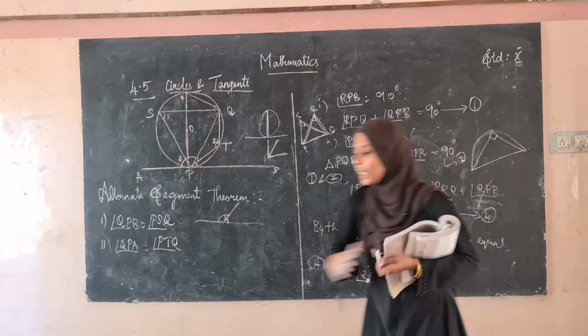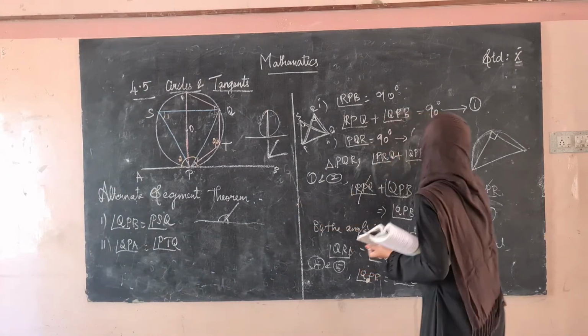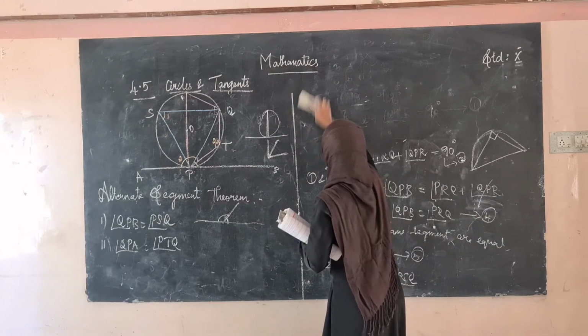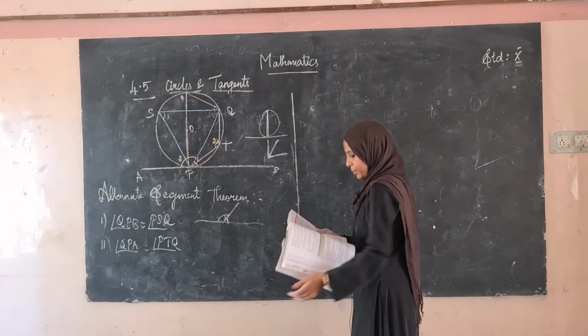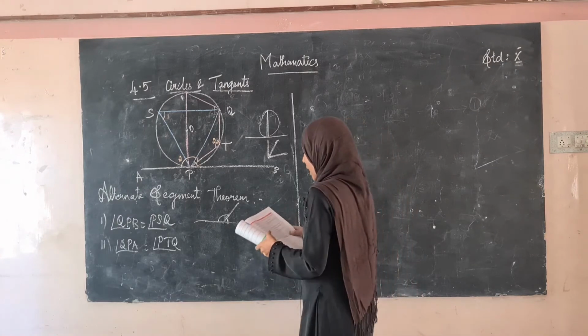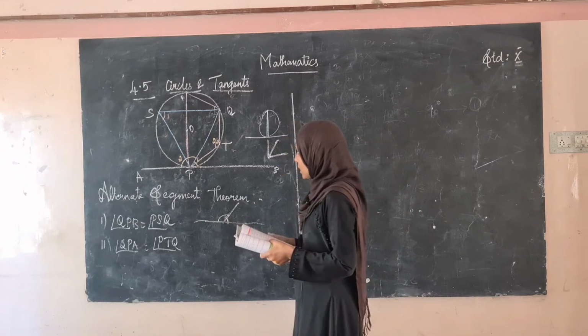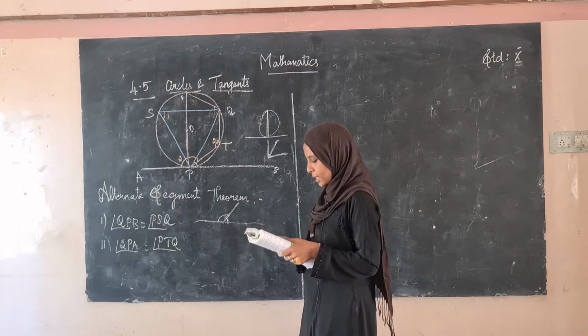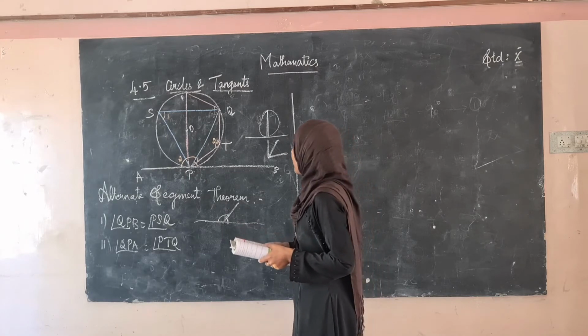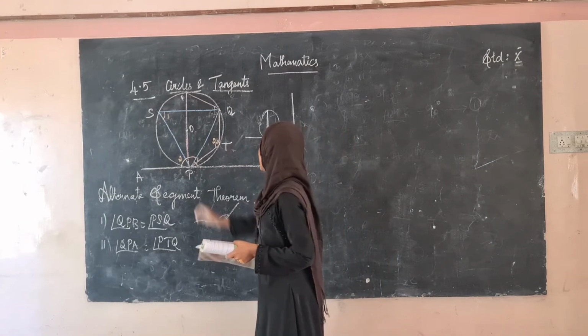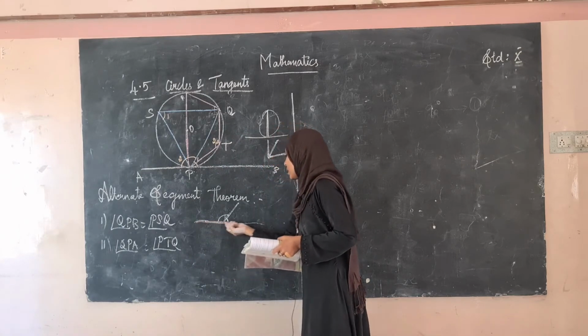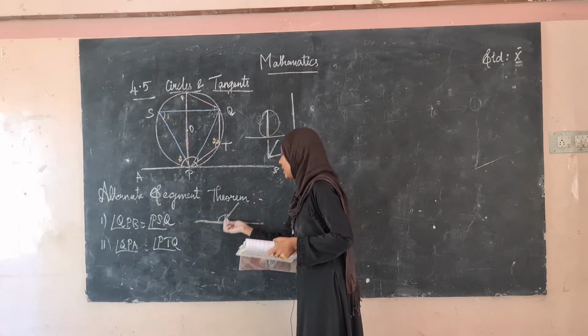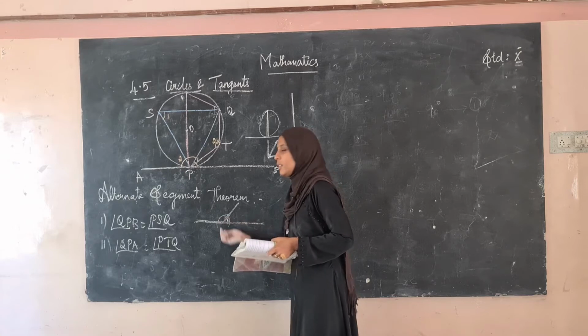Now let us move to the second subdivision. How can we solve the second subdivision? Next we take angle QPB plus angle QPA. If this is the line and this is the angle, this angle plus this angle will be equal to 180.